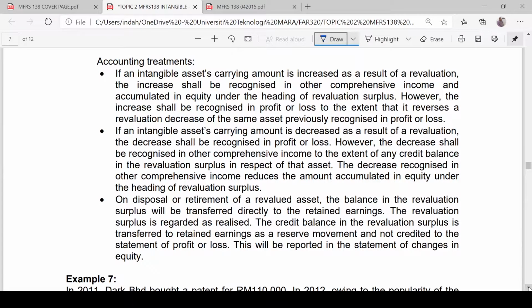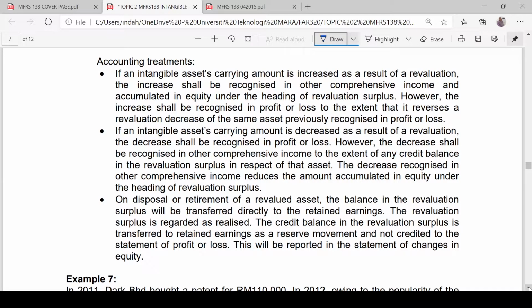So here, for a revaluation deficit on the first revaluation, it will be easy. Any deficit will be recognized in the SOPL as an expense. However, for subsequent revaluation, we have to check whether we have any revaluation surplus recorded in the previous years. If any, then we need to first reduce whatever balance we have in the asset revaluation reserve, before we recognize the deficit in the statement of profit or loss.